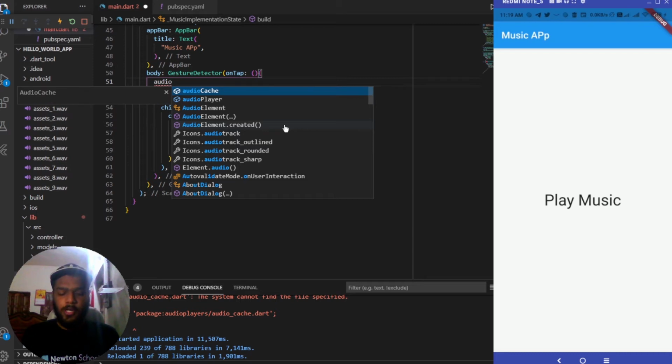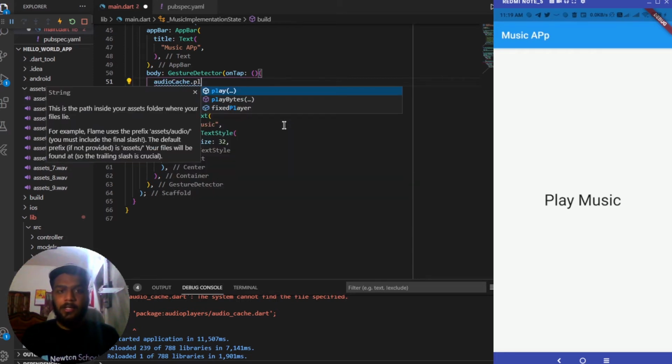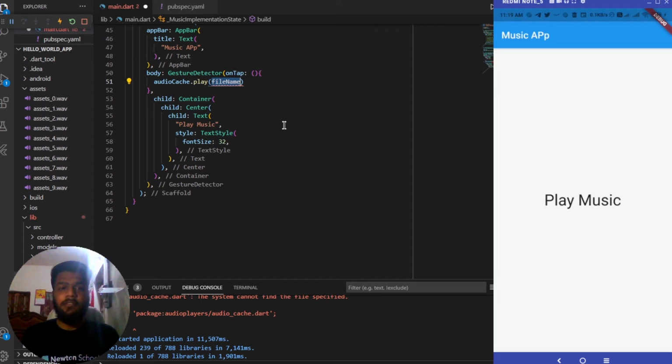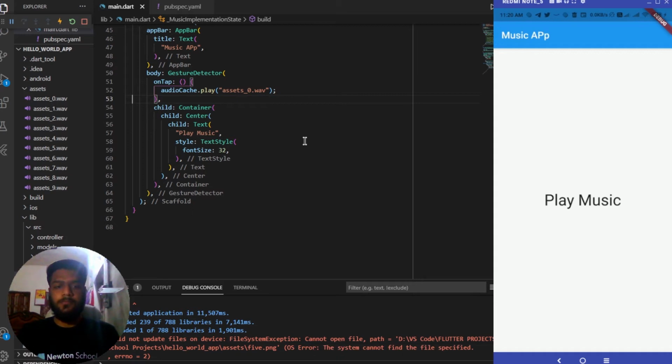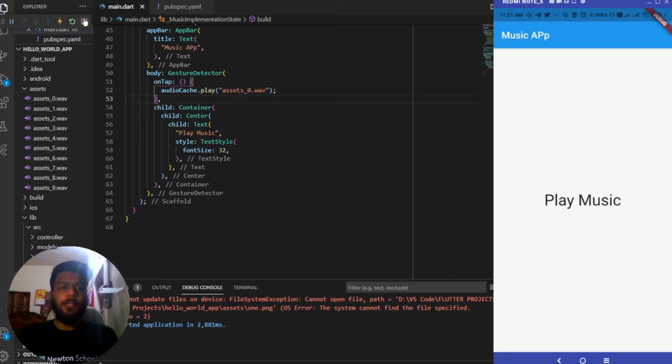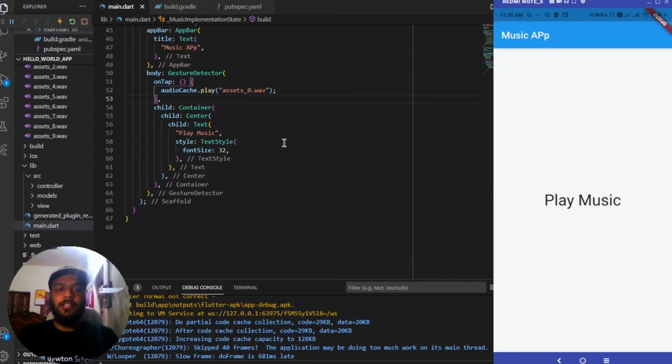So we'll be using audio cache as we have used it above, and we'll be using the play function which it has, and for that we'll be passing the name of the song or the asset which we have added over here. I'll be telling you how you can add your assets. I have missed that for now, but I'll be covering it. Let's once play this song. So assets_0.wav, saving it, hot restarting it. I guess we need to stop the app and run it once again, so let me do that quickly. So here you can see that the app has restarted.